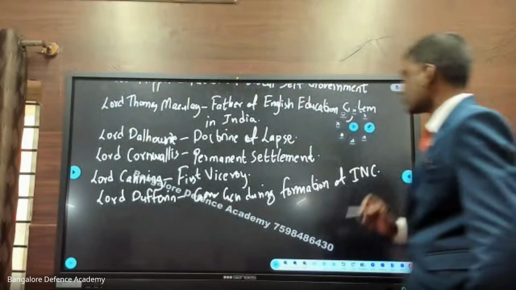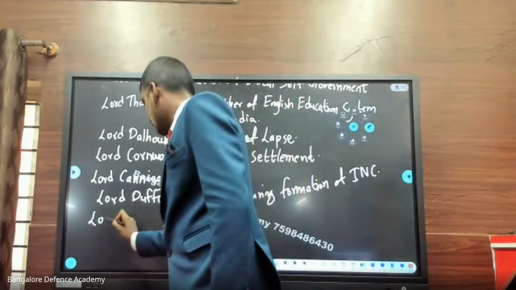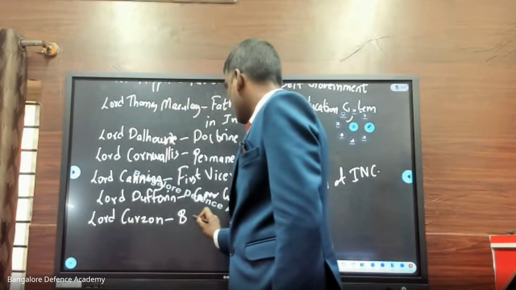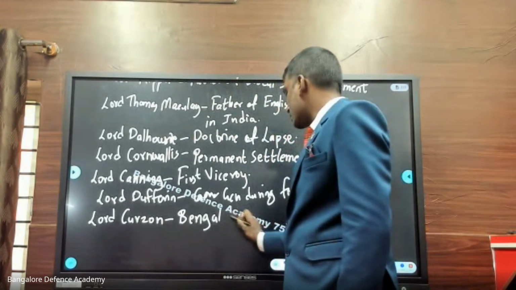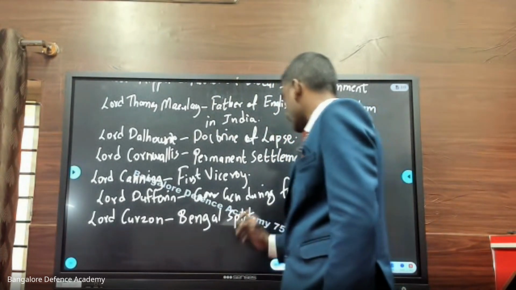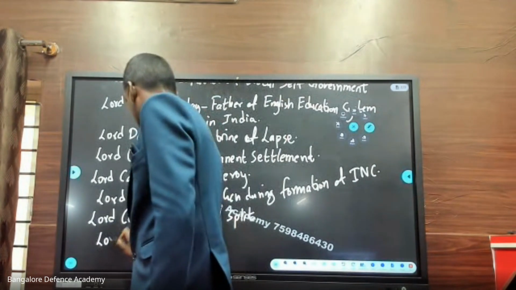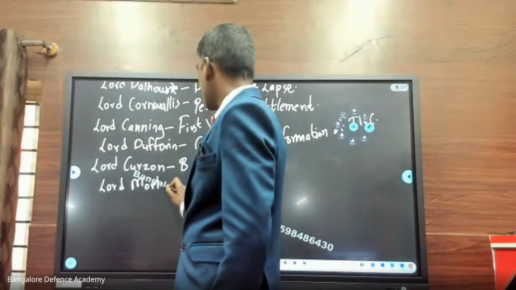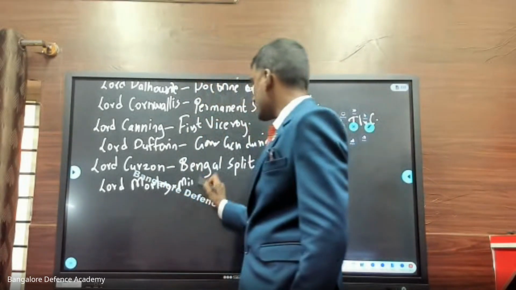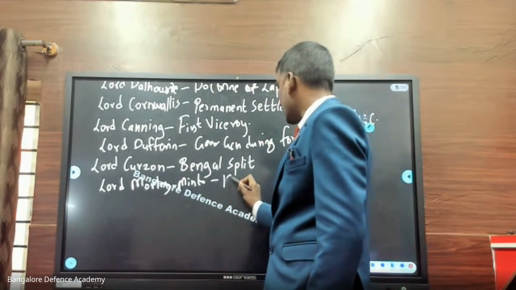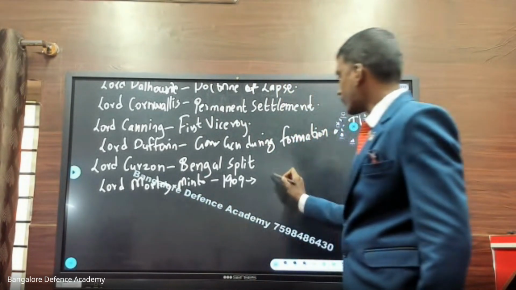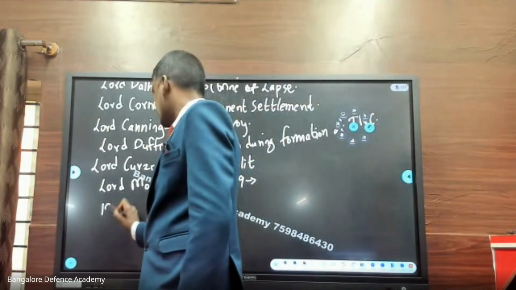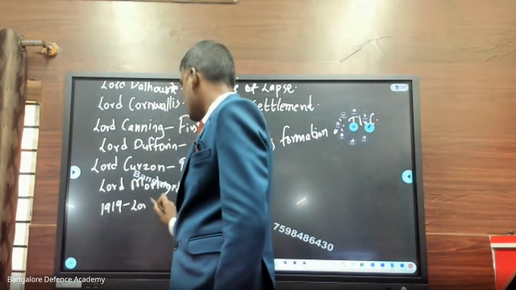Next, you have Lord Curzon. He was the Governor General during the Bengal split. Next, you have Lord Morley. You can say Morley Minto reforms, 1909. Morley Minto reforms. We'll see this in a short time. Then you have 1919, a very important person, Lord Chelmsford.